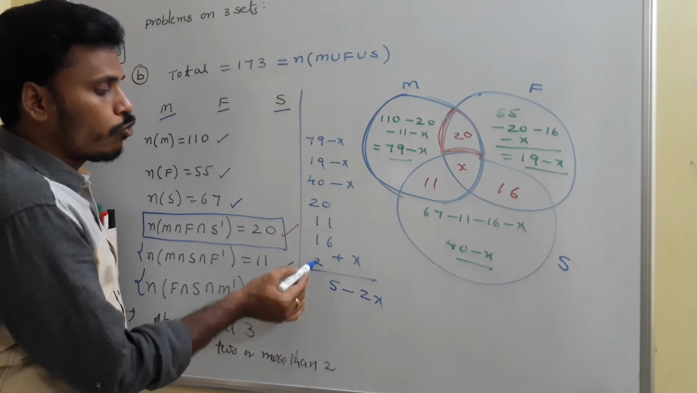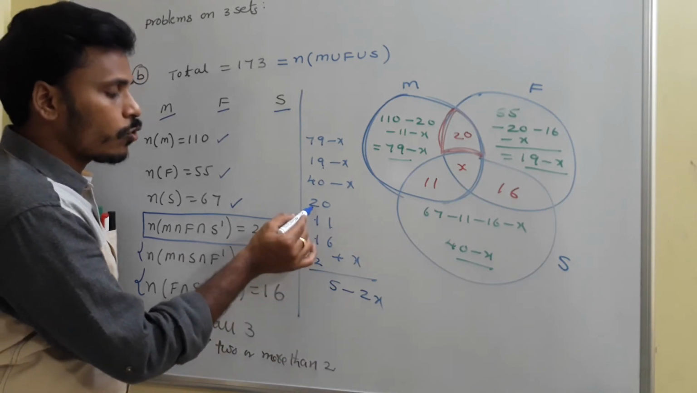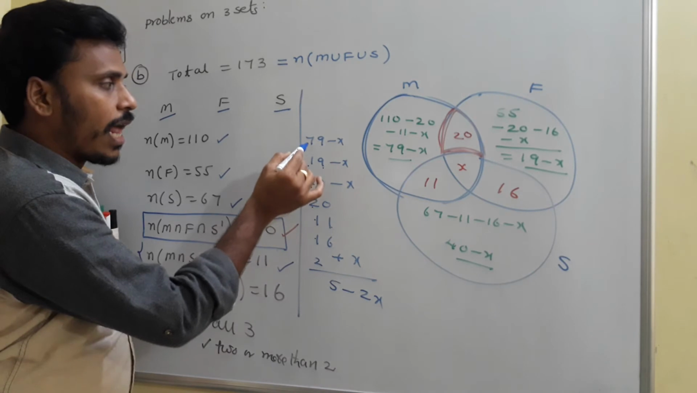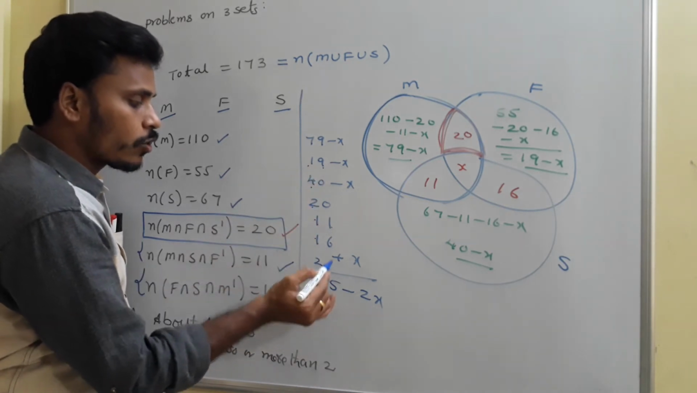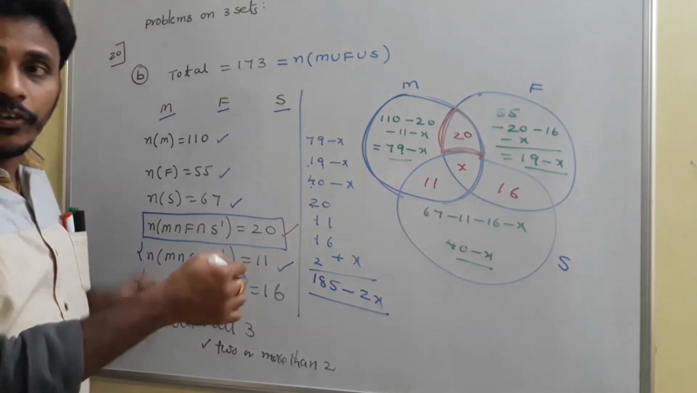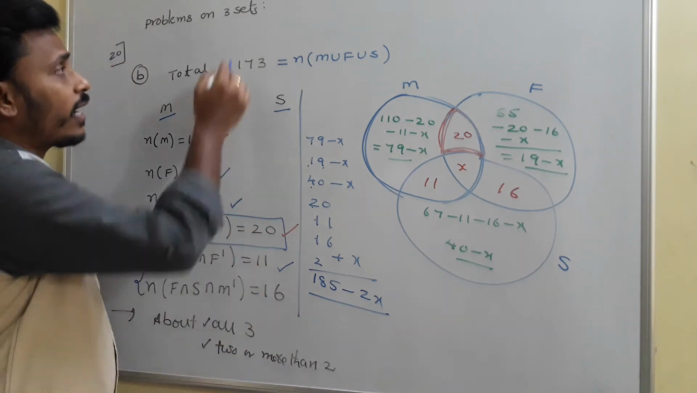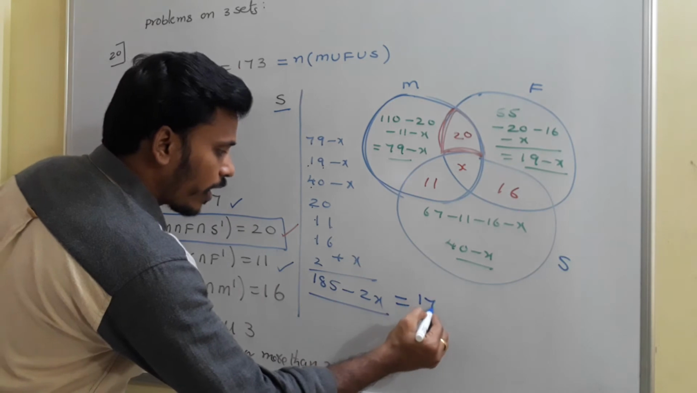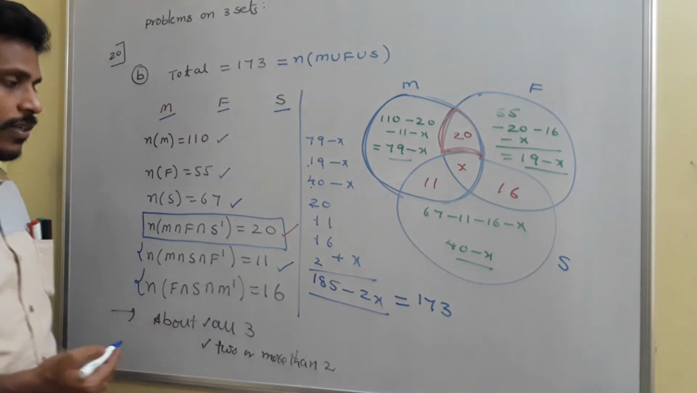Next. 2 plus 1, 3 plus 1, 4 plus 2, 6 plus 4, 10 plus 1, 11 plus 7, 18. So 185 minus 2x is the result, if you add all those 7 regions, right? And that is given as 173. So this 185 minus 2x is equal to 173.